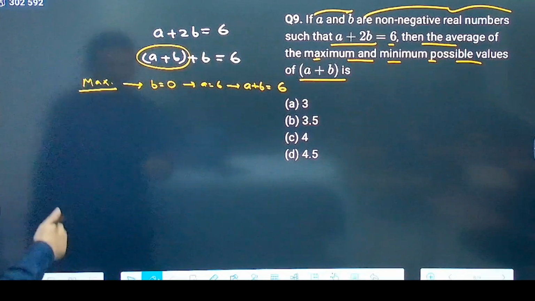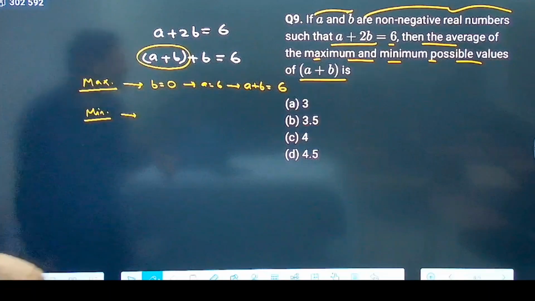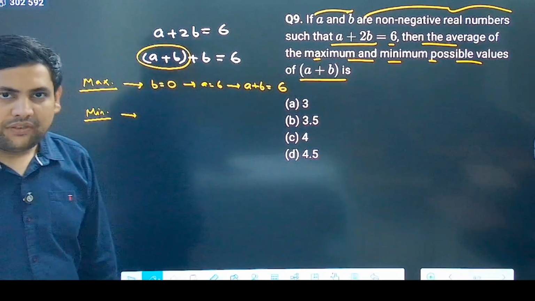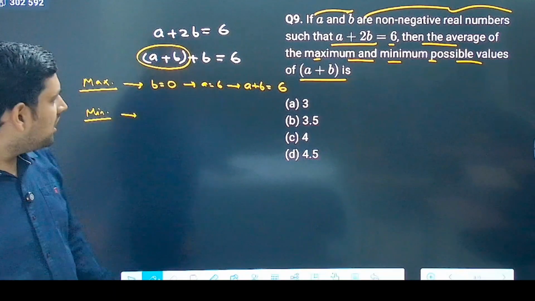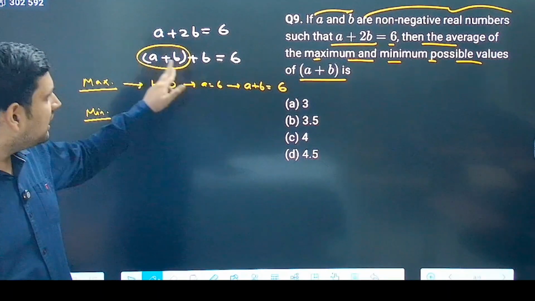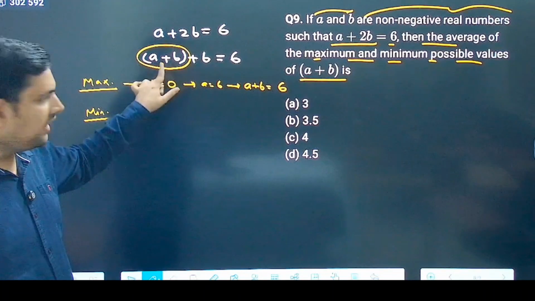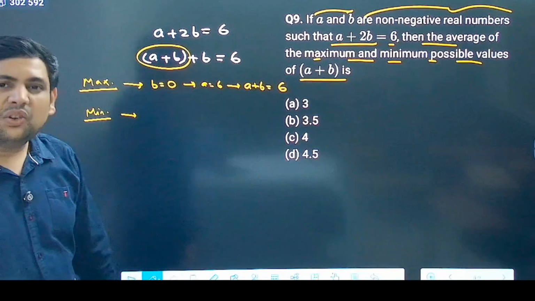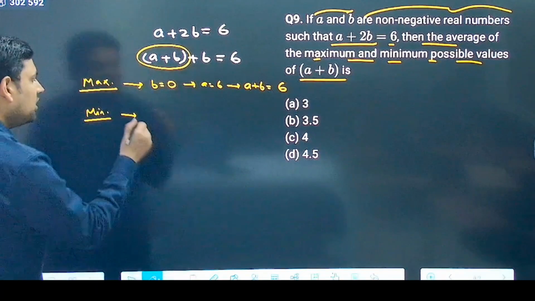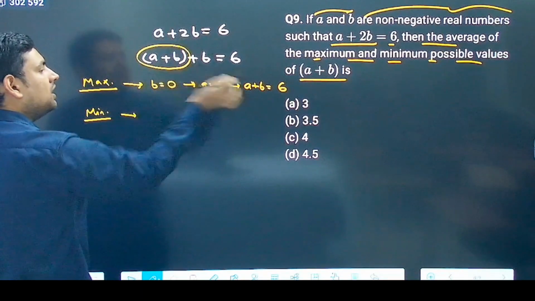Correct? Now, let's take another. If I want to minimize the sum, b is written here twice. I can try with b equals 1, so a plus b becomes 5 minus 1, that is 4, and 4 plus 1 equals 5, but I want the minimum one. When I put b equals 0, everything was in a.